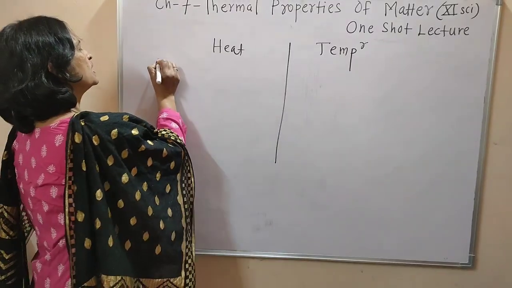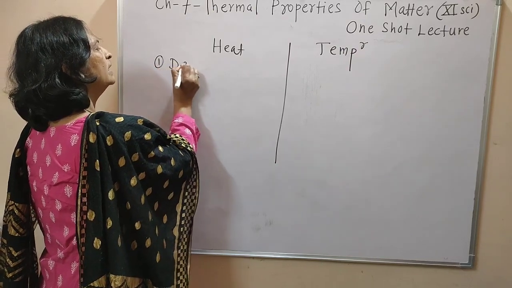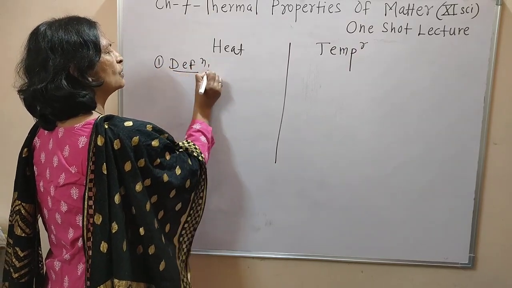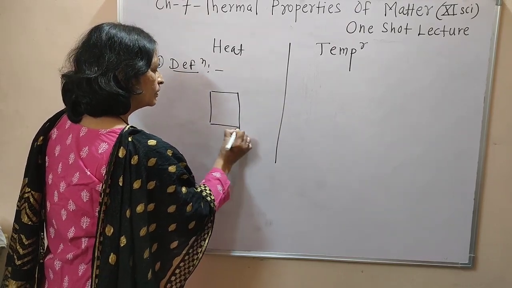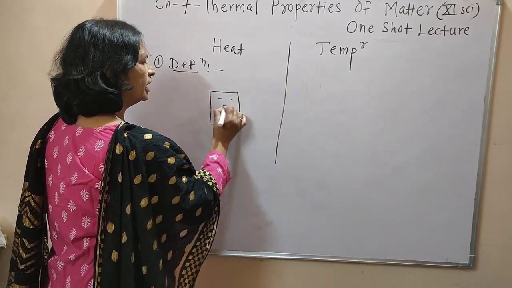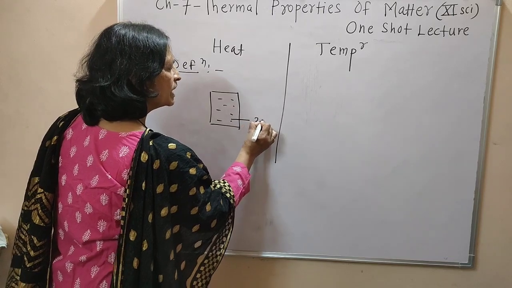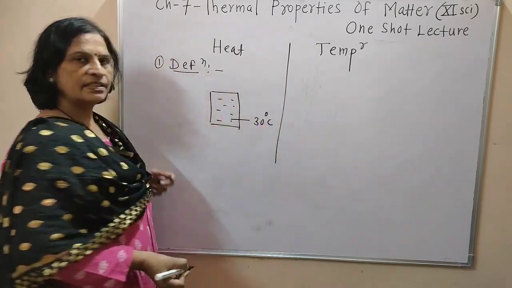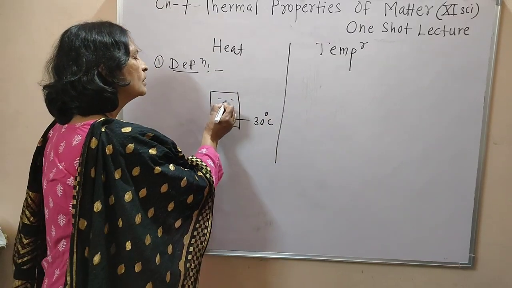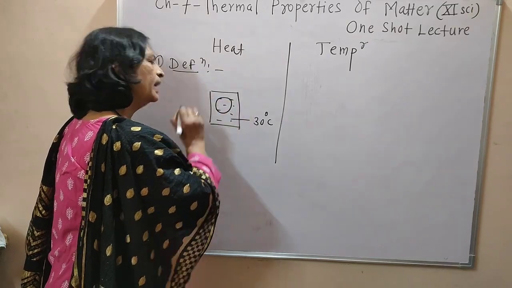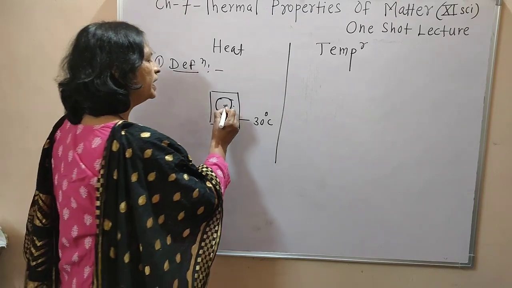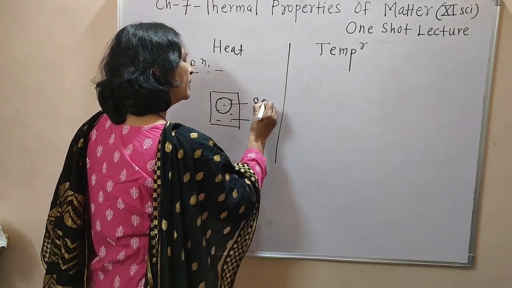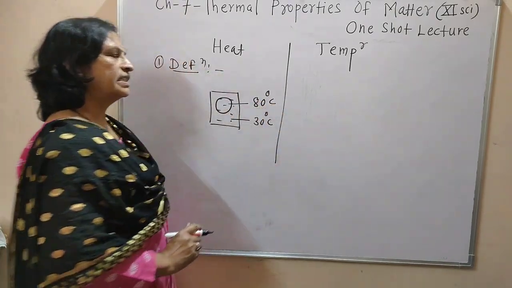Okay. Then the first point is the definition of heat. What is the definition of heat? Suppose we consider two bodies. The first body is water at a temperature of 30 degrees Celsius, and a heavy metal sphere, called a bob, heated to a high temperature of 80 degrees Celsius.